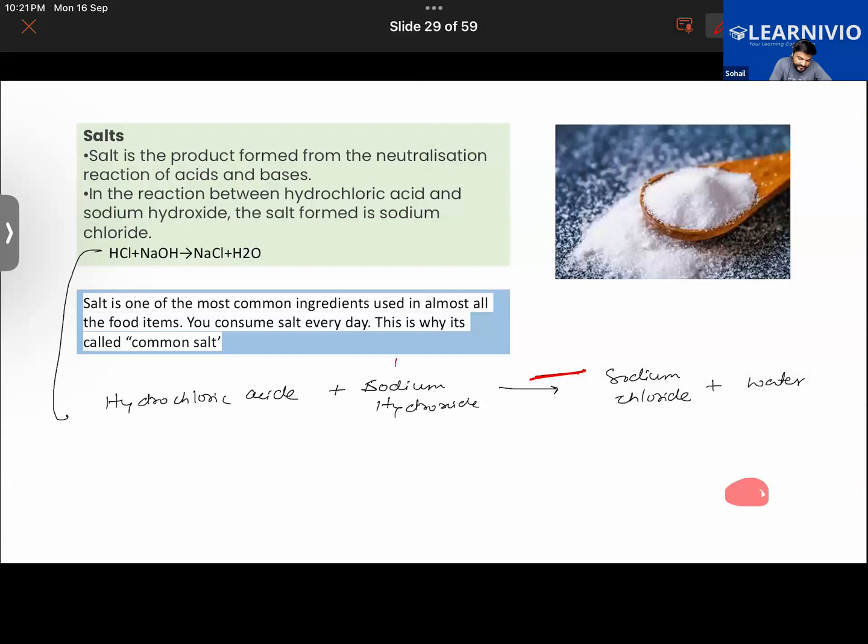this one here is the base, isn't it? And that is the acid. Okay.